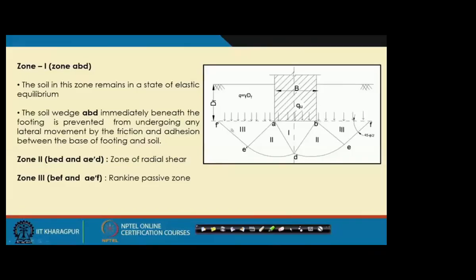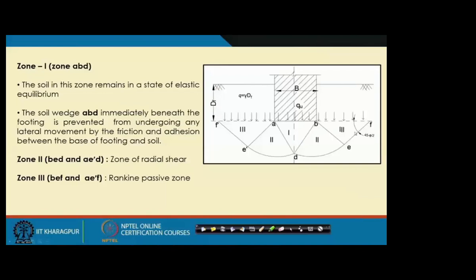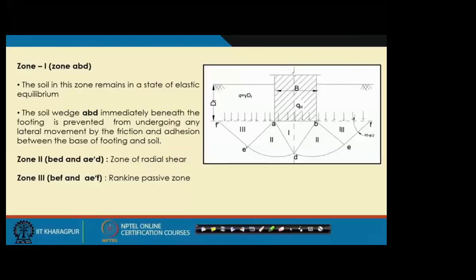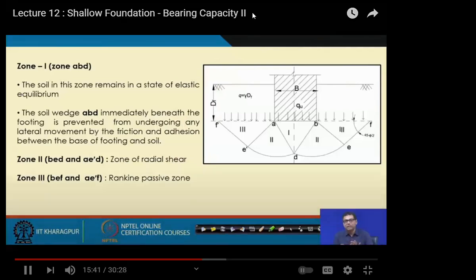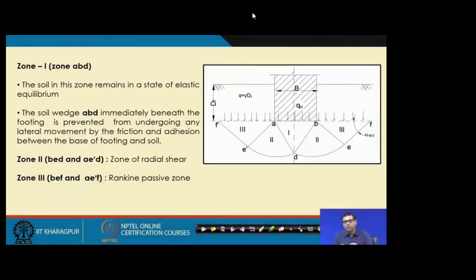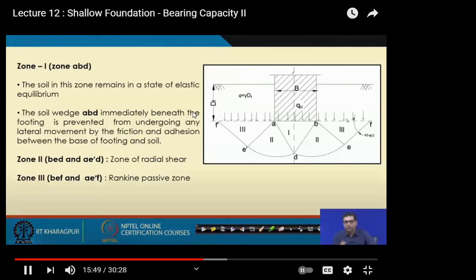How has it been incorporated? Because Terzaghi has assumed that the soil above the base of the foundation is acting as a surcharge at the base of the footing. So how do we calculate the surcharge? Surcharge is q, and q depends on the depth of the foundation and the unit weight of the soil. If the unit weight of the soil is gamma and the depth of foundation is Df, then the surcharge q is equal to gamma into Df, acting at the base of the footing.